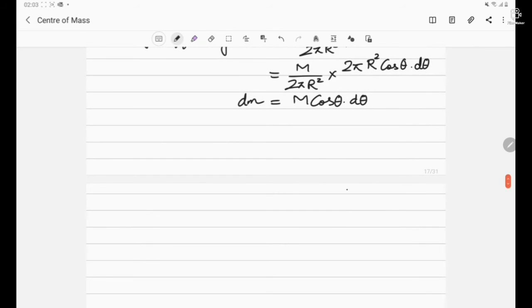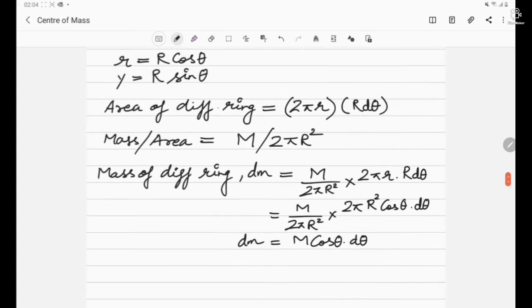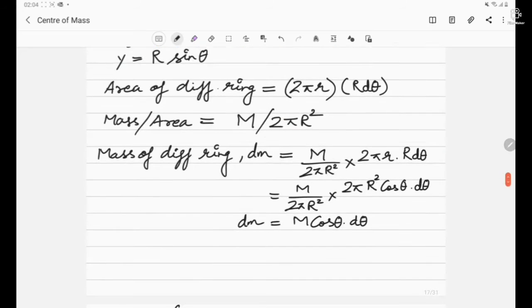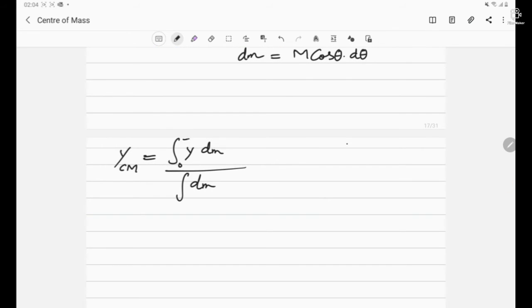Next we have to find out the center of mass. The formula for the center of mass, for the y coordinate, is the integration of the distance of the differential ring from the origin, which is y, times the mass of the differential ring, dm, divided by the integration of the mass of the differential ring, dm. Let's see what should be the limits of this integration. When the differential ring is lying very close to the base, the angle subtended will be 0 degree. And when it lies at the top point, the angle subtended will be pi by 2. So theta changes from 0 degree to pi by 2. Let's put the limits over here, 0 to pi by 2 and 0 to pi by 2.